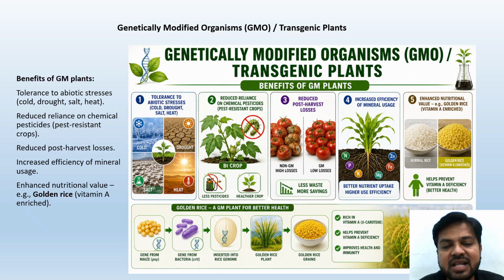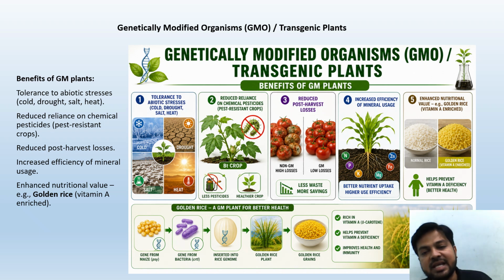Reduced reliance on chemical pesticides. Pest resistant crops are produced. Healthier crops, less pesticides, reduced post-harvest losses, and less wastage, more savings. Increased efficiency of mineral usage, better nutrient uptake, higher use efficiency, and enhanced nutritional value.